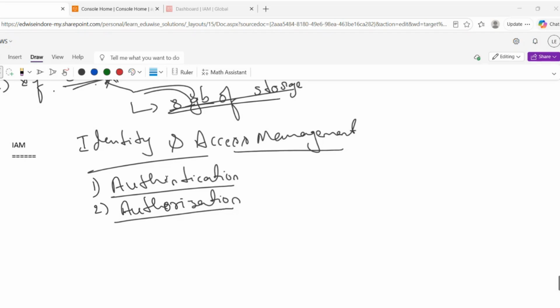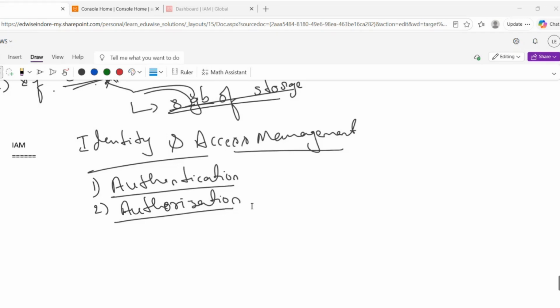Yeah, let's assume an EC2 server. We have created the EC2 server, right? That server needs to read files from an S3 bucket.